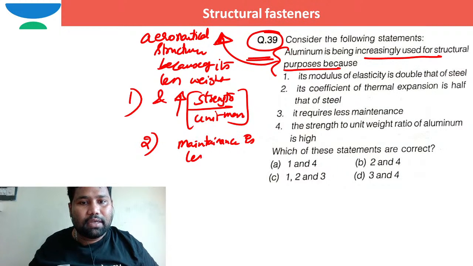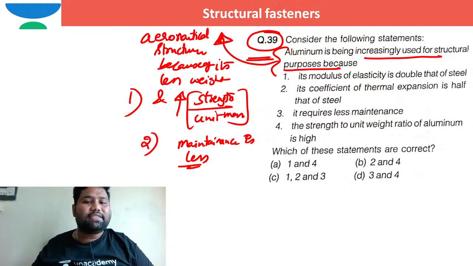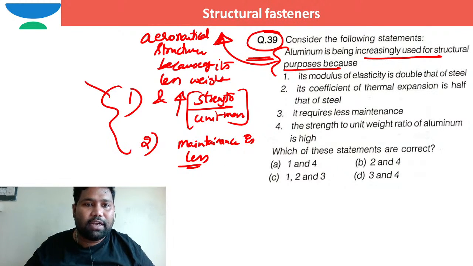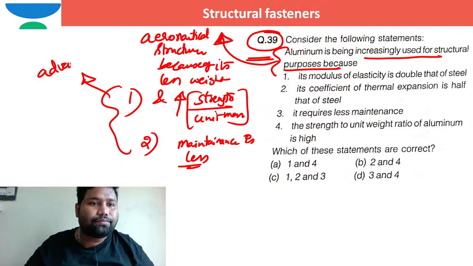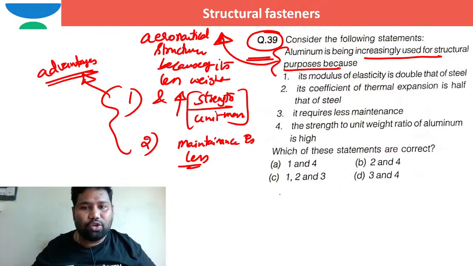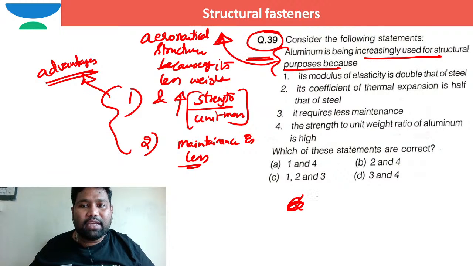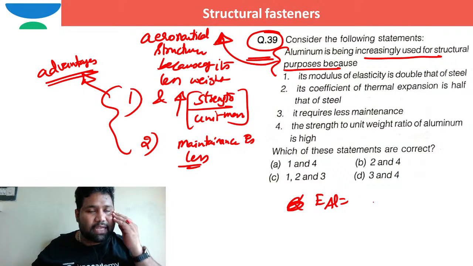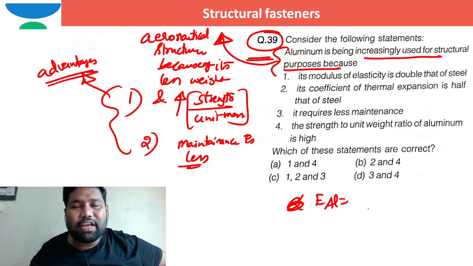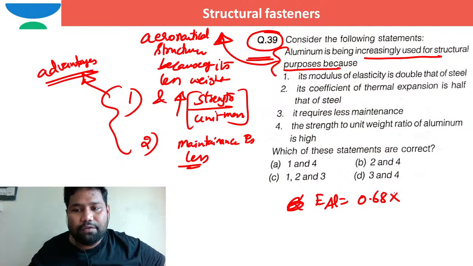Maintenance is less, right? Its maintenance is less because of these two advantages. Now, coming to the properties, they are saying its modulus of elasticity is double that of steel. Coming to the Young's modulus of aluminum, it is very less when compared to steel. I can write 0.68 times 10 to the power of 5 megapascal.